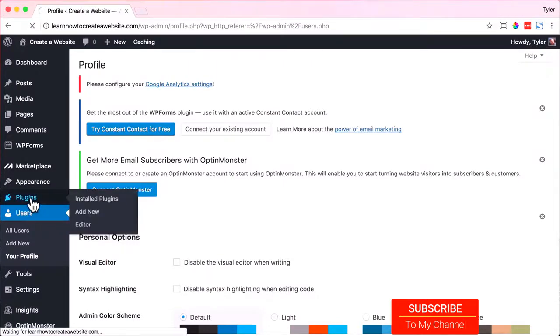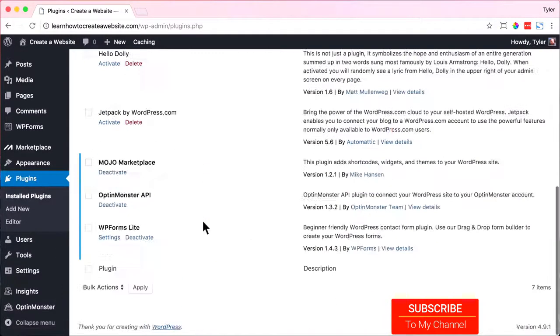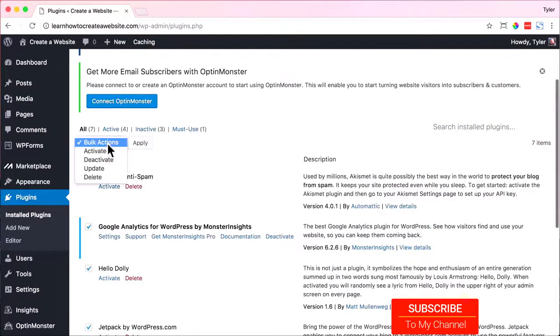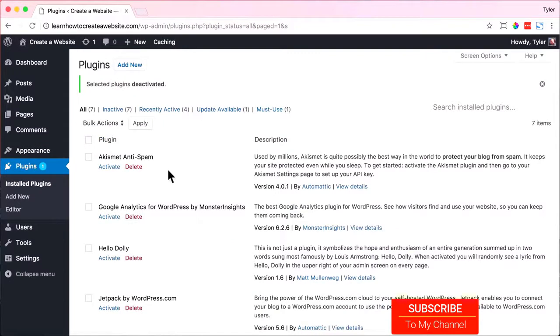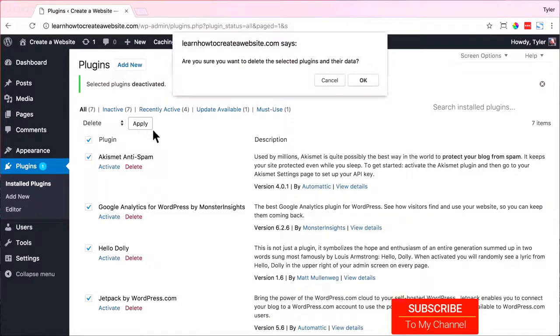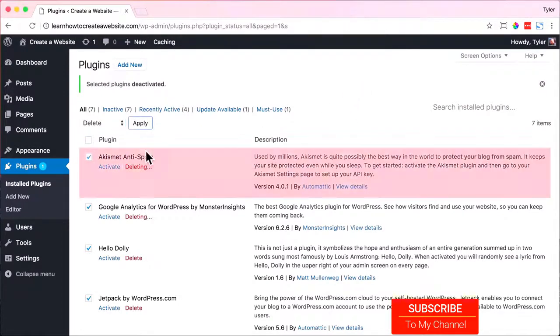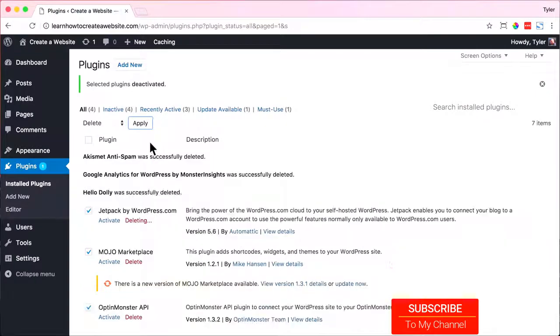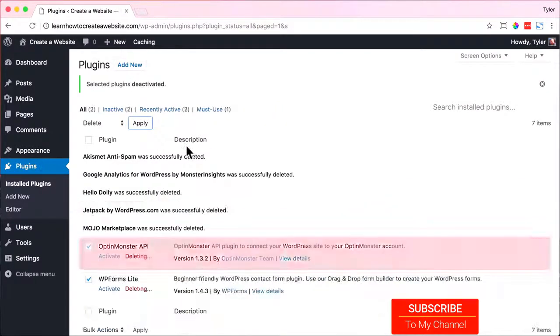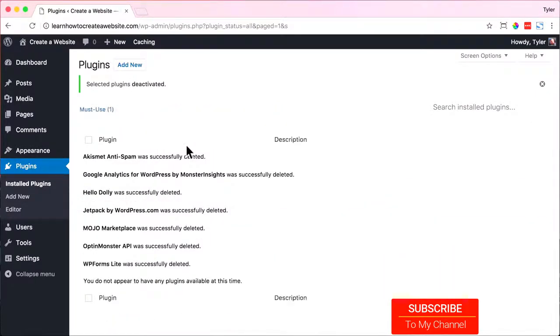So what we're going to do is click plugins, and check this box on top. From the drop down, we're going to press deactivate and apply, and now deactivate all of the plugins. But we still need to delete them, so we're going to check the box again and press delete and apply and press OK. That will delete all of the plugins on your website so that you can start off fresh.